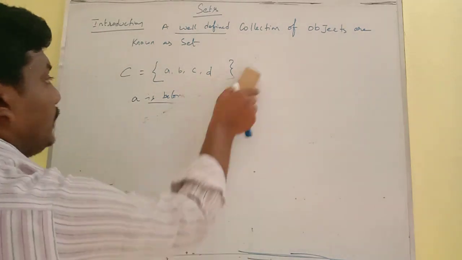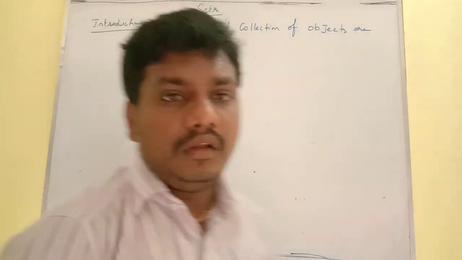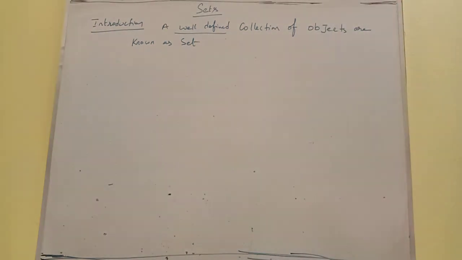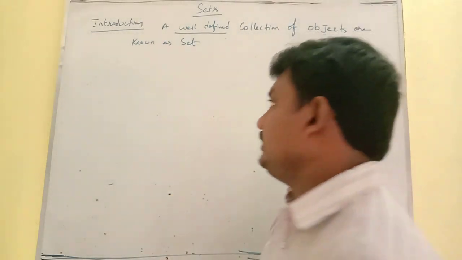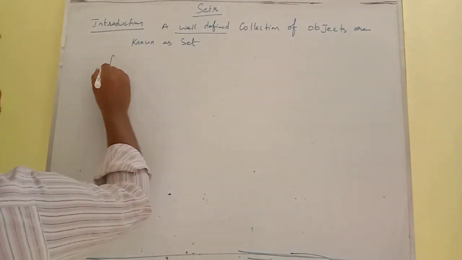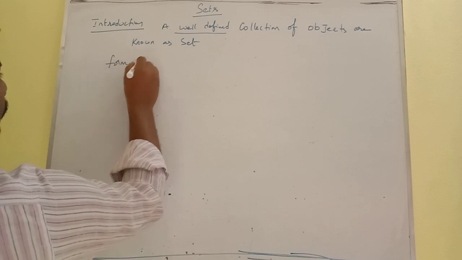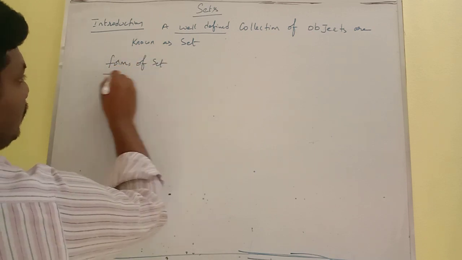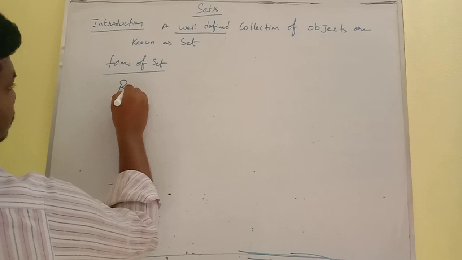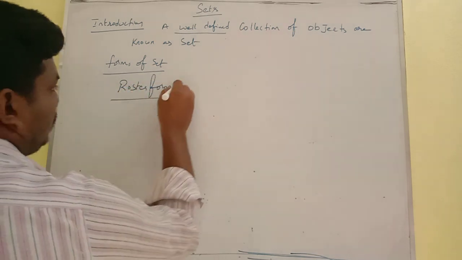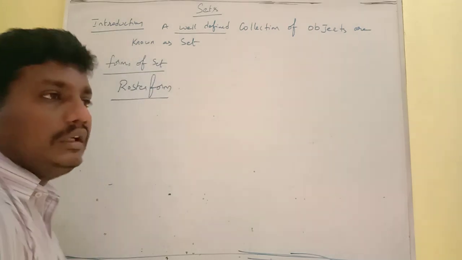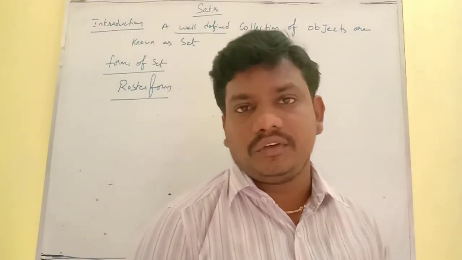Next point is different forms of sets. Let me consider different forms of set. So the first form is roster form. What is the roster form? Roster form, or list form, we are calling it list form or roster form.